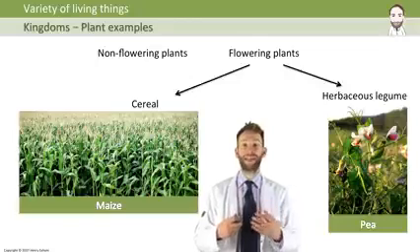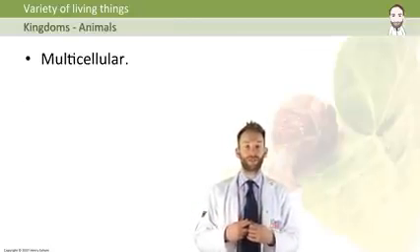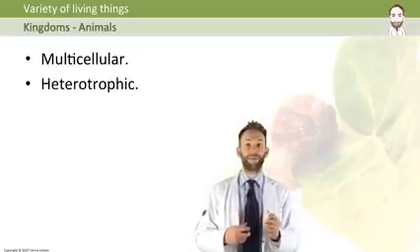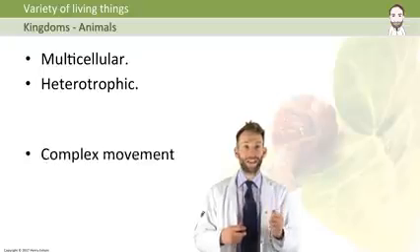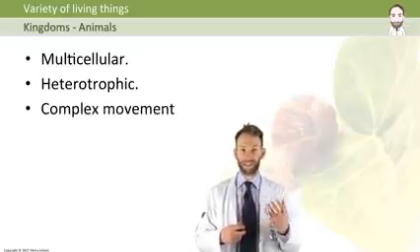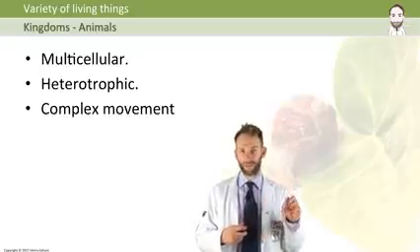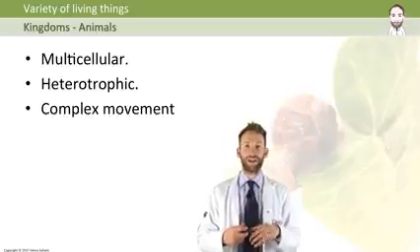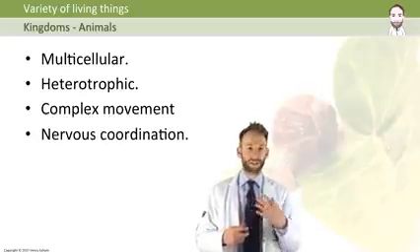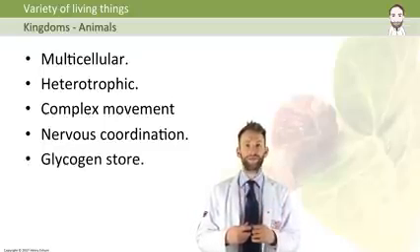Okay, animals. Now, animals are also multicellular. They get their nutrition from feeding on other organisms, that's what we call heterotrophic. They are capable of movement from one place to another. Now, all living organisms are capable of movement of some degree. It's one of the characteristics of living things. But animals are capable of more complex movement, usually from one location to another location. They have nervous coordination. They don't have a cell wall or chloroplast and do not photosynthesize. And they store their carbohydrate as glycogen.